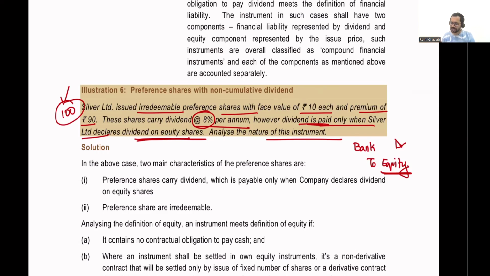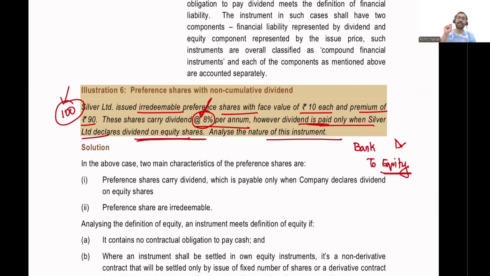The question is, let us say we are showing this as equity. In a subsequent year, the company has paid this dividend of 8%. Will this dividend be shown as an expense in the P&L? Like in the previous illustration 1 of the unit 3 chapter, we said that the dividend will actually be recorded as an interest expense. Over here, will the dividend actually be recorded as an interest expense in P&L? The answer is no, because the instrument is actually equity in nature.